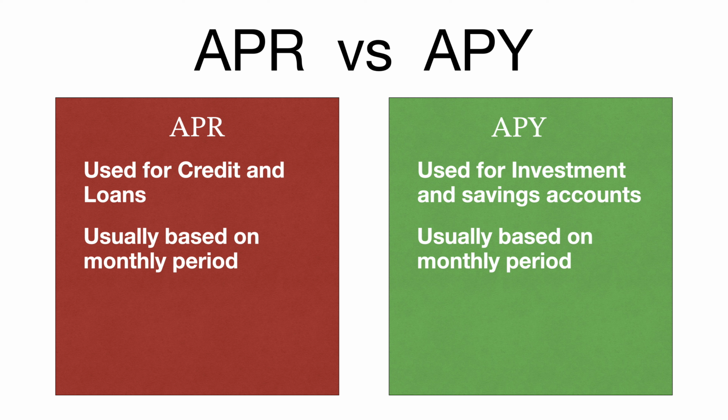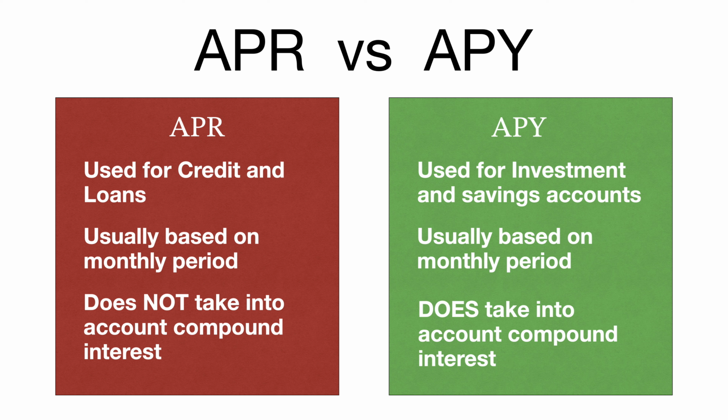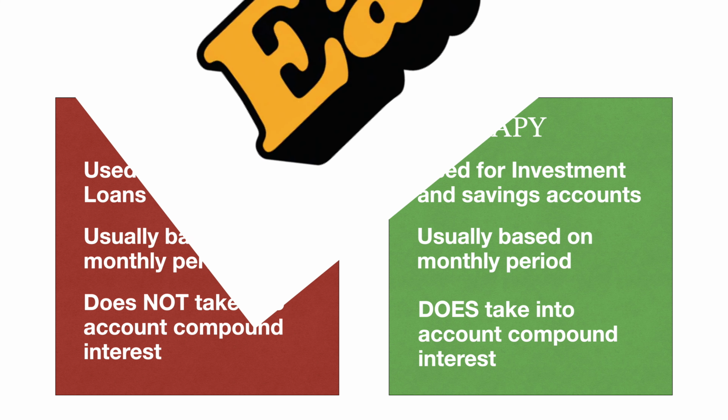And here's one more aspect where they're different: APR does not take into account compound interest, and APY does take into account compound interest. So those are the two primary differences. APY takes into account compound interest and is for investments. APR is a term used for credit and loans, and it does not take into account compound interest. So that's how APR, APY, and interest are all related, all pretty much the same thing. And now you can hopefully take it easy.